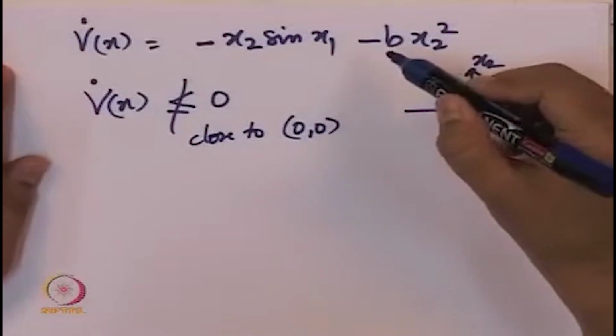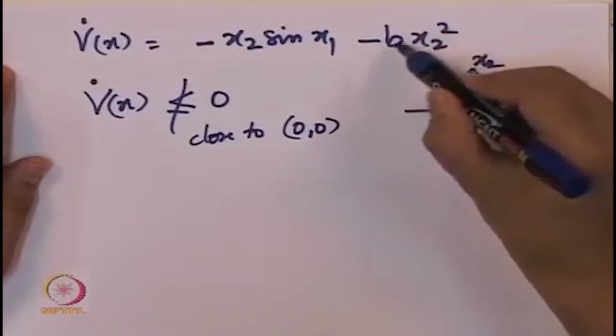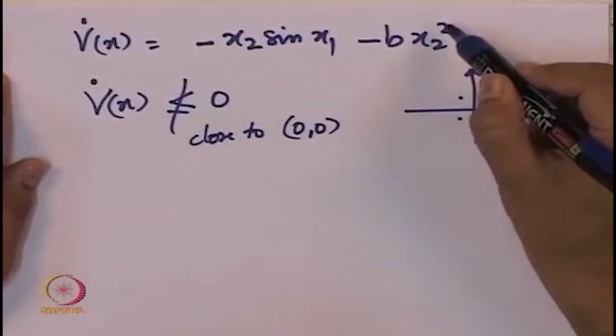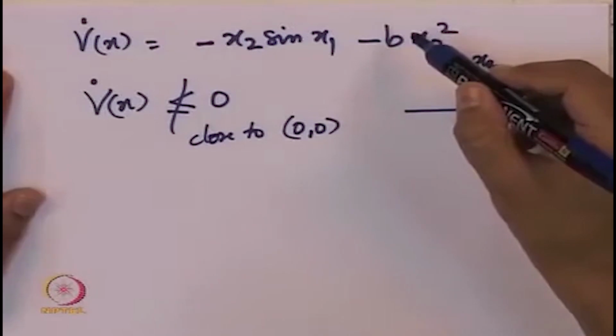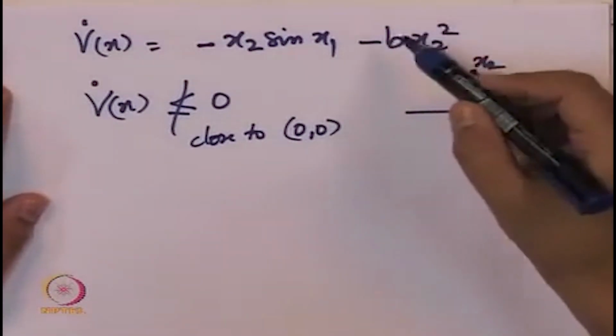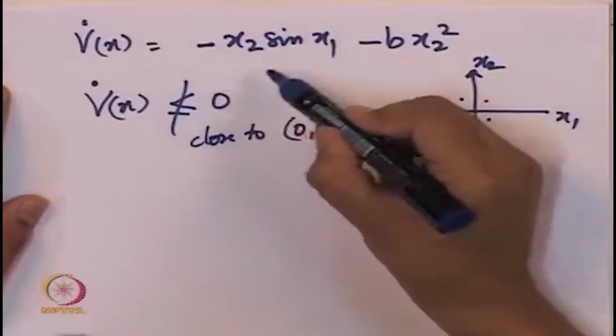In order to check, one could first ignore this particular term. Why can we ignore this term? Because putting b equal to 0 just means that we have a pendulum without friction, and for the pendulum without friction we know that the system is stable. By intuition we want to obtain that as a conclusion from Lyapunov's theorem of stability, and for that purpose this particular quantity certainly changes sign.